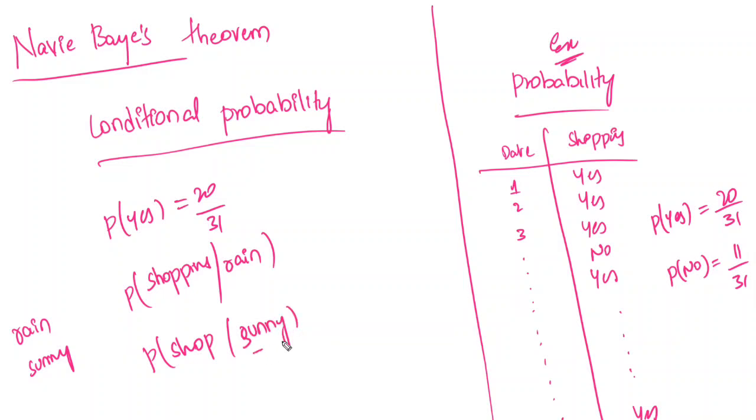First, there should be rain. Some days rain will be there, sometimes rain will not be there. For example, let us assume we are having certain days rain, certain days sunny.